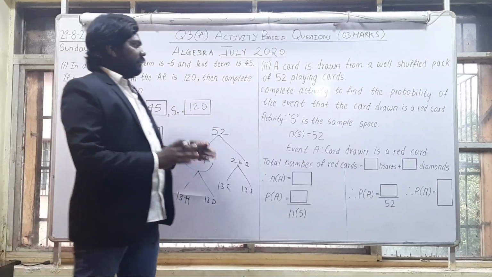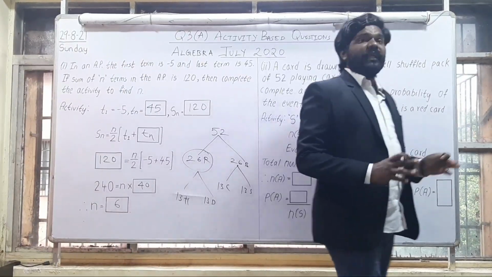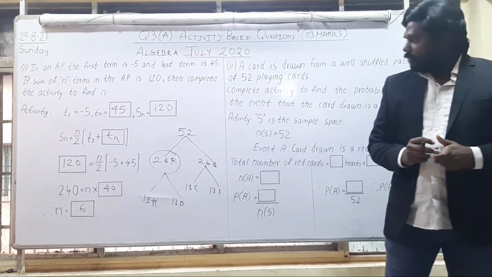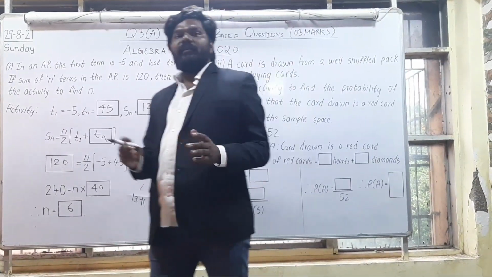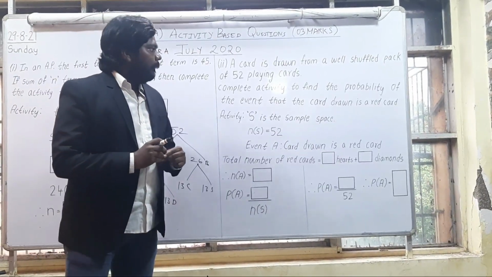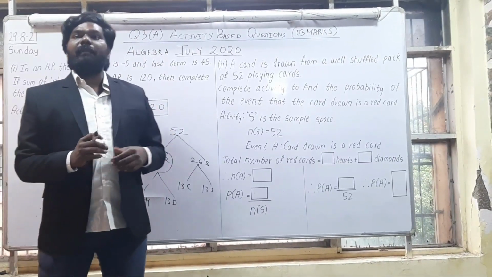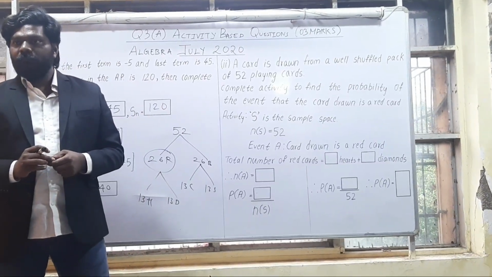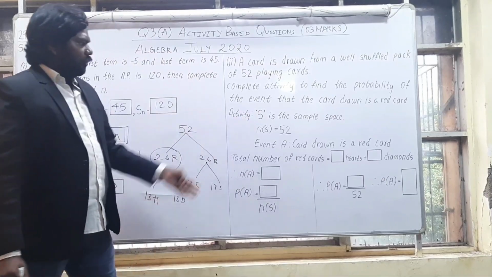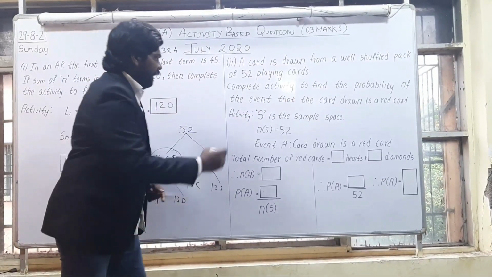So the very important thing is the event that the card drawn is a red card. See here, students, again they have given this question as an activity based question for 3 marks. And this can come in your exam as a 3 mark problem also. Understood? Yes. So let us go with the flow of the sum. So this is my activity.